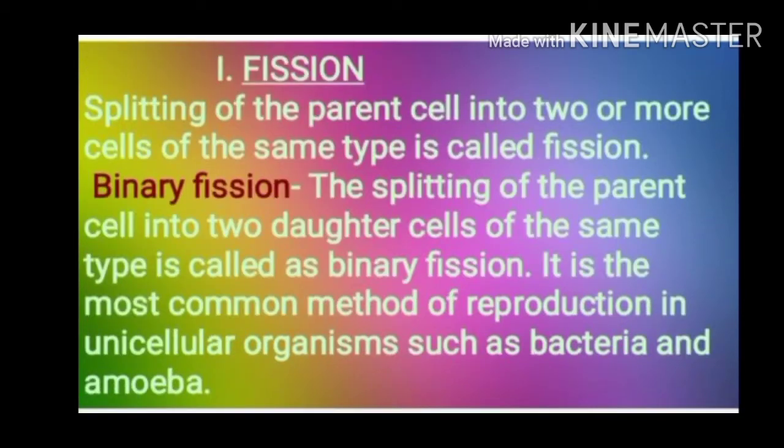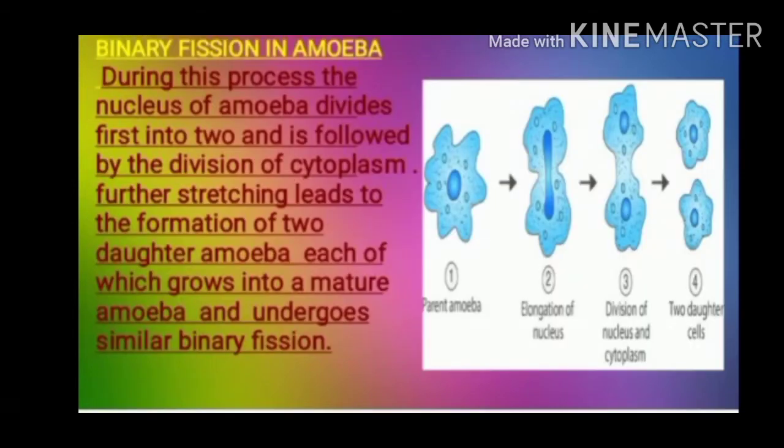Splitting of the parent cell into two or more cells of the same type is called fission. Binary fission is the splitting of the parent cell into two daughter cells of the same type. It is the most common method of reproduction in unicellular organisms such as bacteria and amoeba.